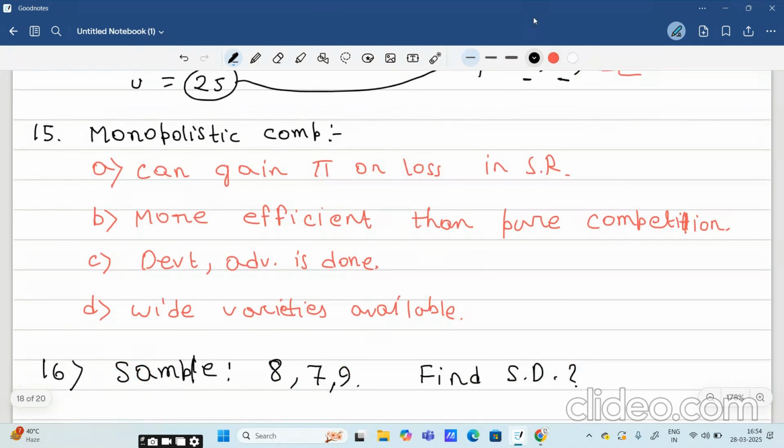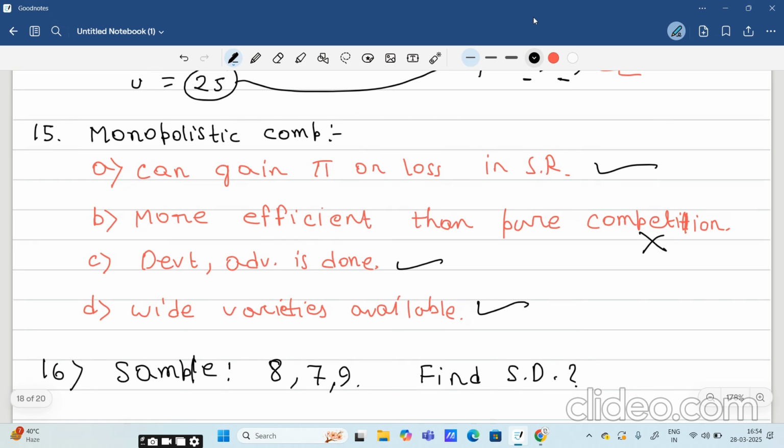Now, monopolistic competition can gain loss or profit in the short run. This is correct. More efficient than pure competition? No, this is not correct. Monopolistic competition can never be more efficient than pure competition. Okay, so this is wrong. Development and advertisement is done in monopolistic competition. This is correct. Wide varieties are available to consumers. This is also correct. So A, C and D will be correct. The ordering may differ, but these three options are correct.